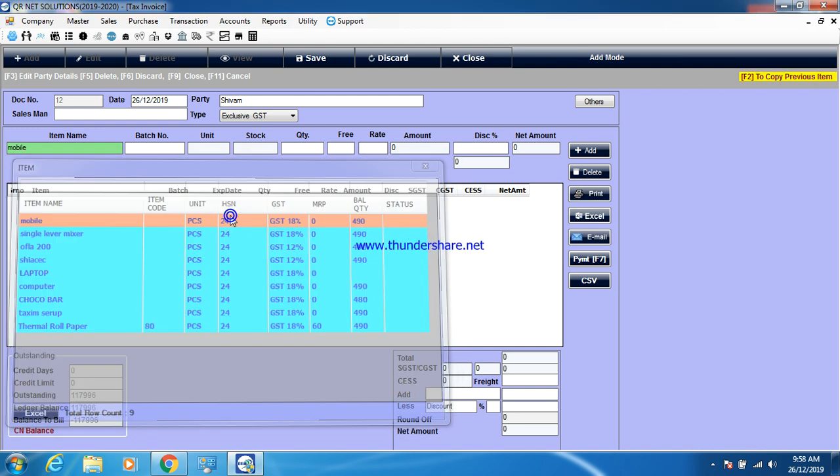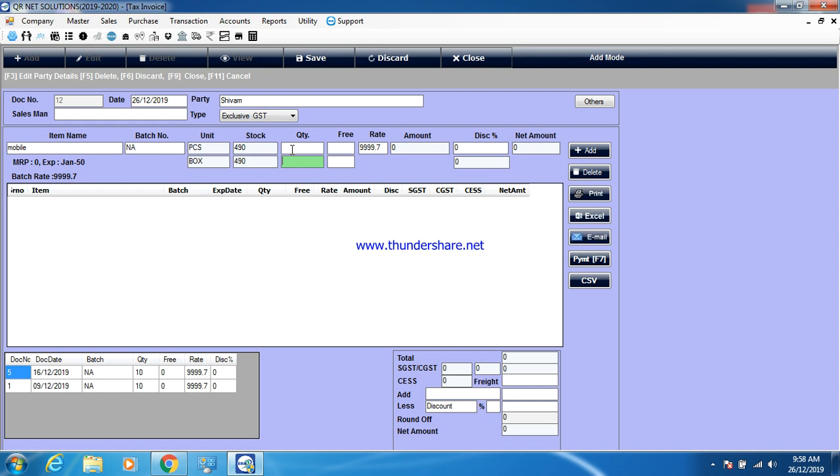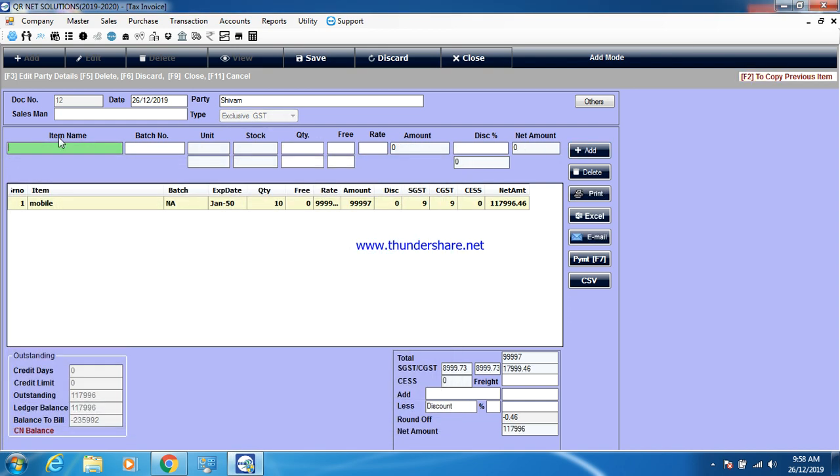Suppose I want to sell mobile. Because we purchased 10 quantities of the mobile, here it is showing 490 in stock value of the mobile. Suppose I sell 10 quantities. So if you want to give any free and discount, you can mention it here, and after that add. And you can see here the tax invoice.